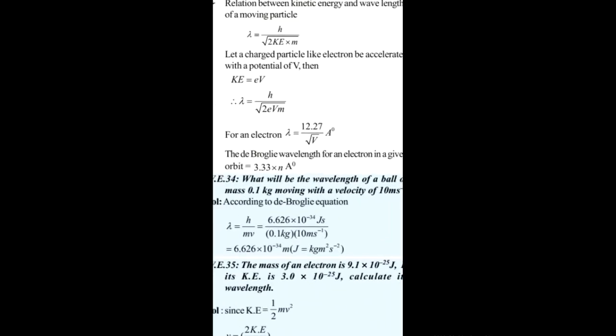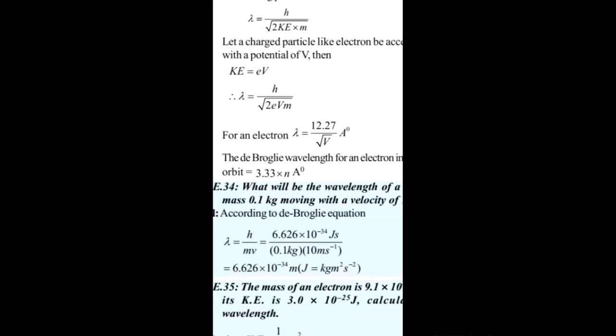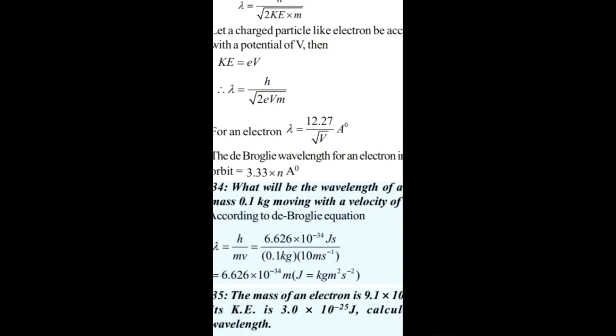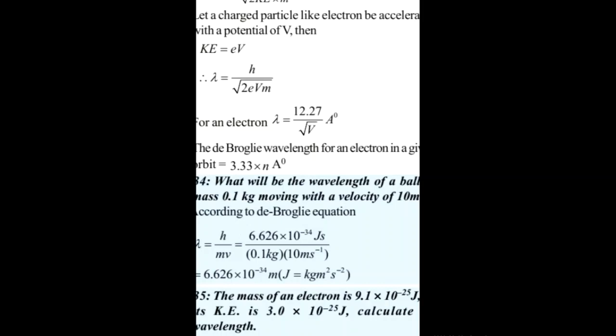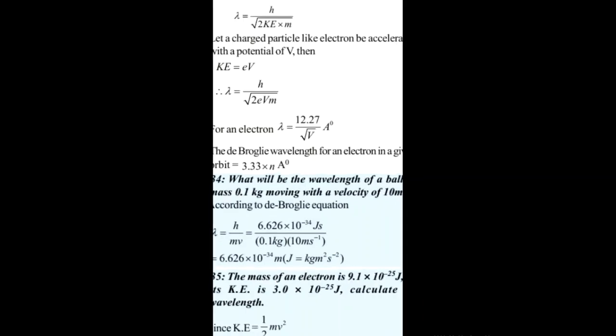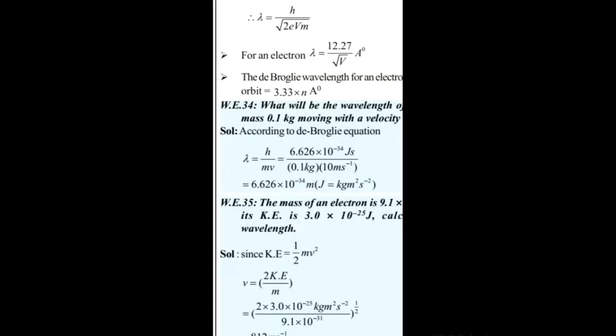You see these shortcuts. Lambda is equal to h by root over 2m Ek. Lambda is equal to h by root over 2m eV. And this shortcut also you remember: lambda is equal to 12.27 by root V. So when V is mentioned in angstrom, you can remember this value. The de Broglie wavelength for an electron in a given orbit is 3.33 into n. These are shortcuts, better. If you don't remember also, nothing will happen.